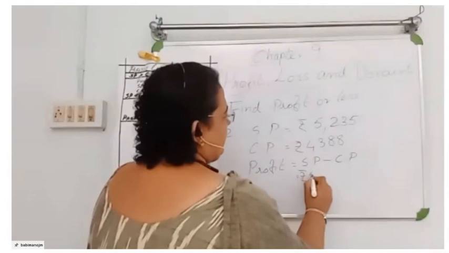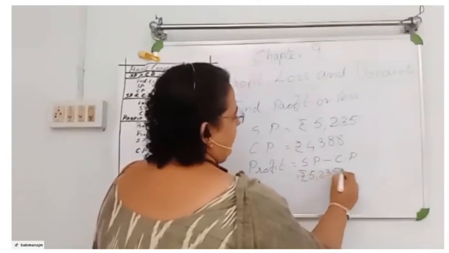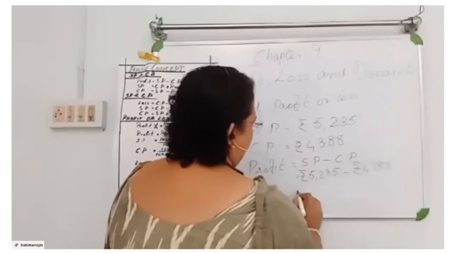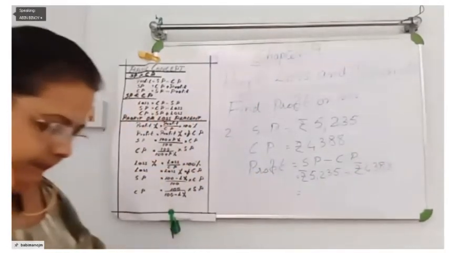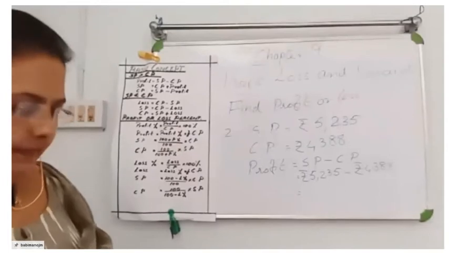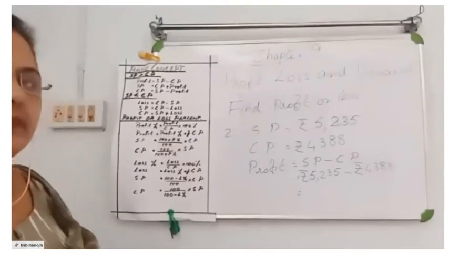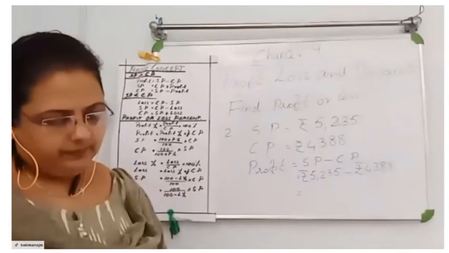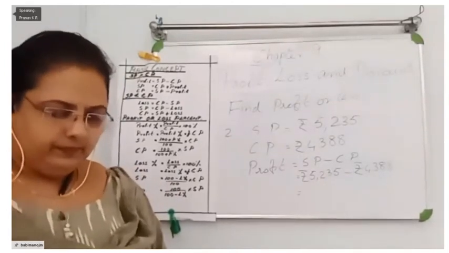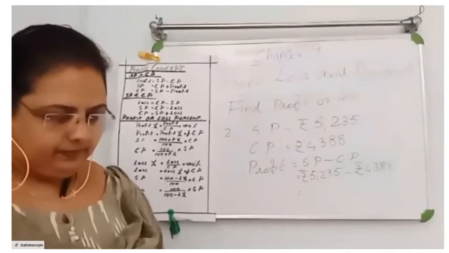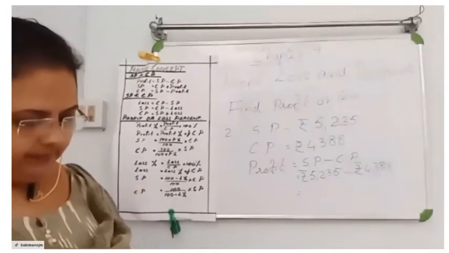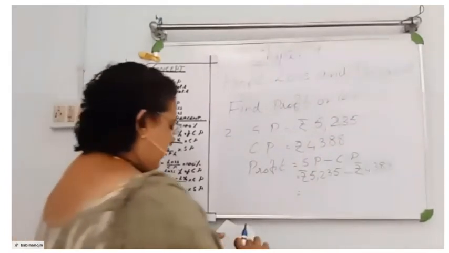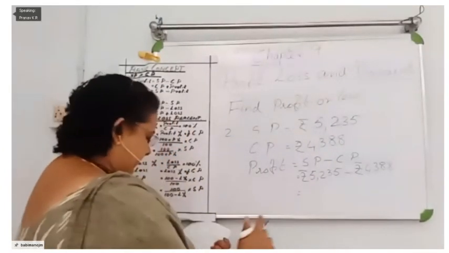SP is equal to rupees 5,235 minus 4,388. Find the answer. What answer are you getting here?